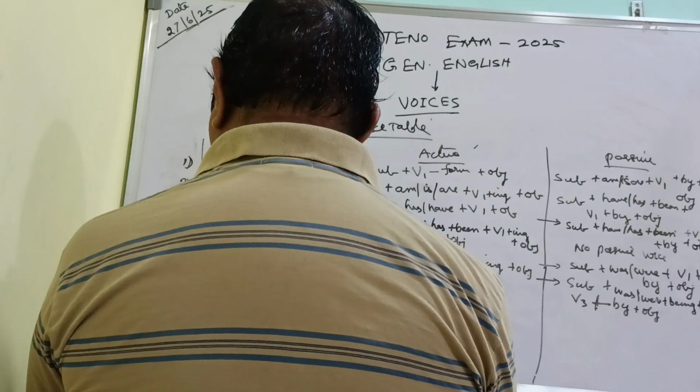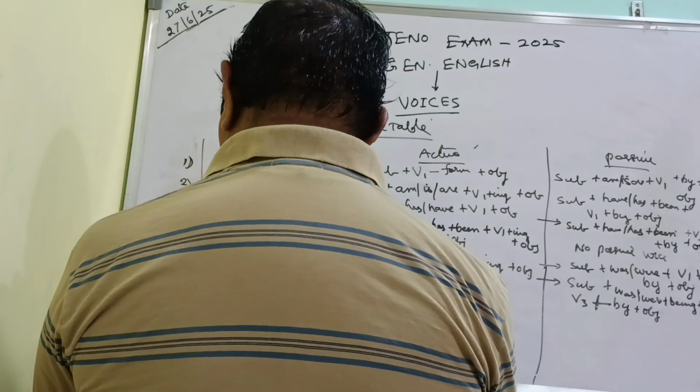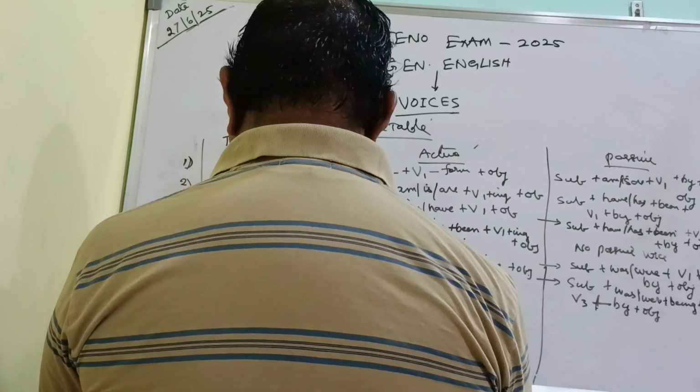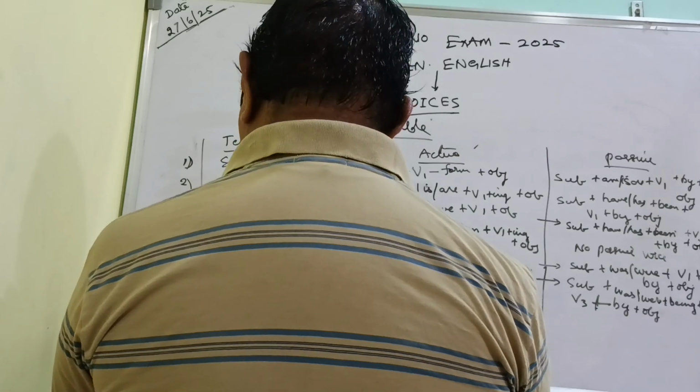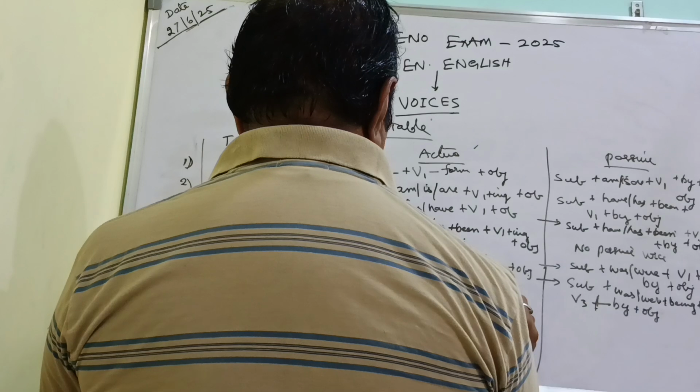Past perfect tense, the subject will always be there. Subject plus had, then the third form of verb, then the object.